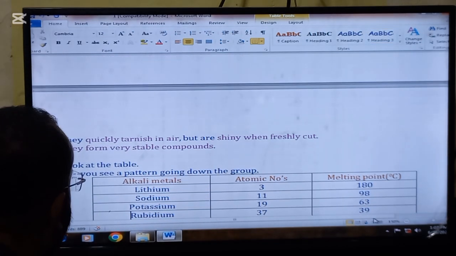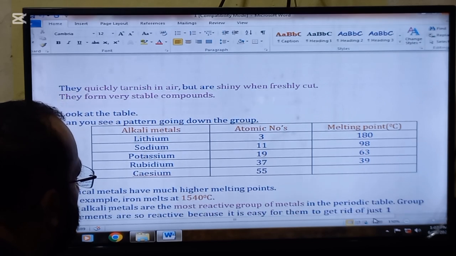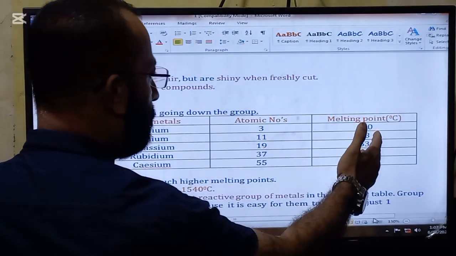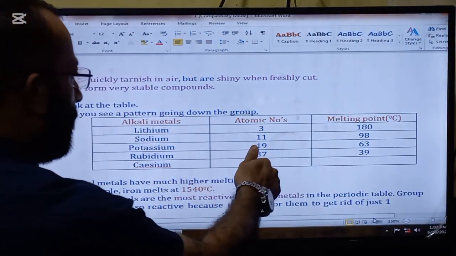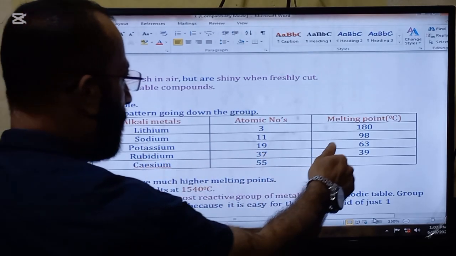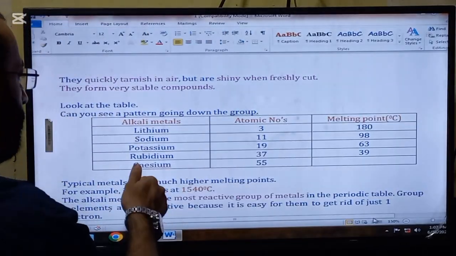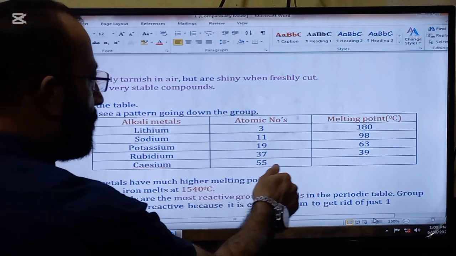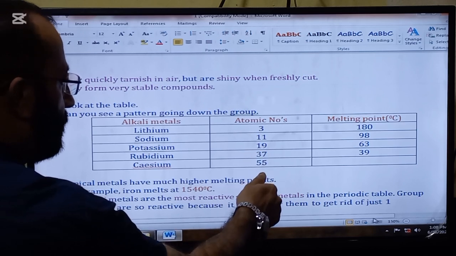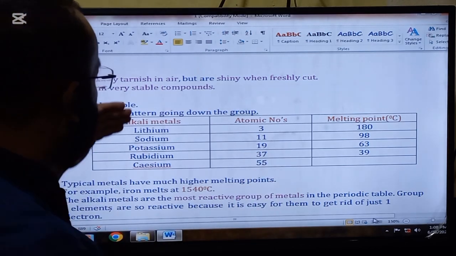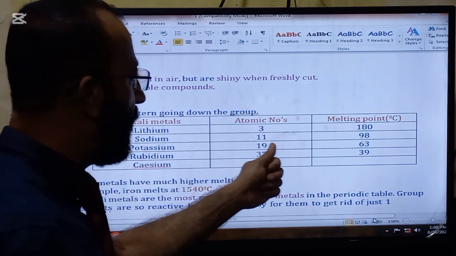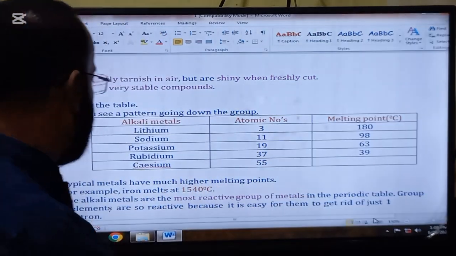Look at the table. Can you see a pattern going down the group? Lithium atomic number is 3, melting point is 180. Sodium 11, melting point 98. Potassium atomic number 19, melting point 63. Rubidium atomic number 37, melting point 39. And cesium atomic number is 55. So as you can see, as we go down the group, the atomic number increases and the melting point decreases.